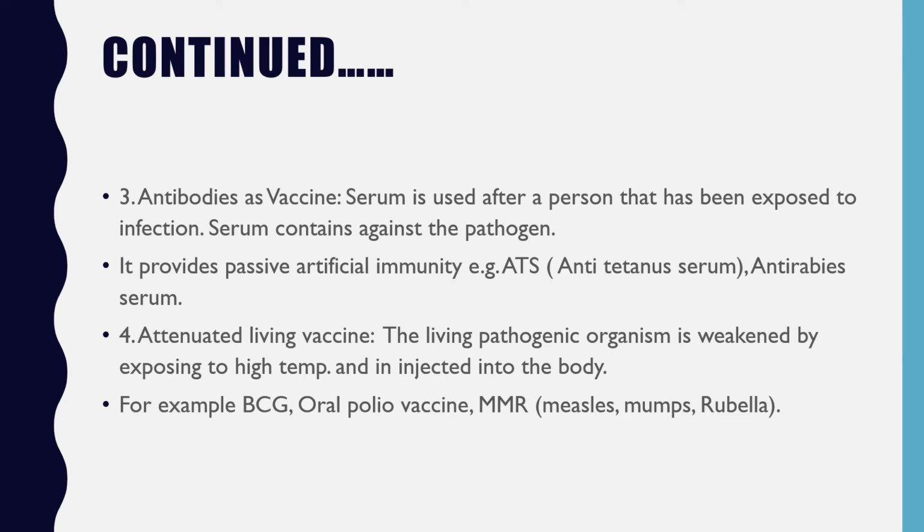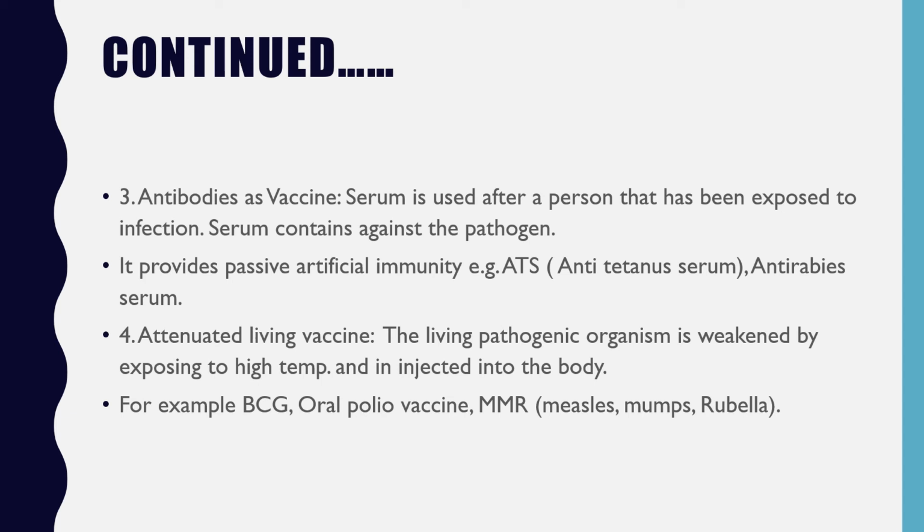So what is done in this? Serum is used after a person has been exposed to infection, because serum contains antibodies against the pathogen. That's why it is said to donate plasma.